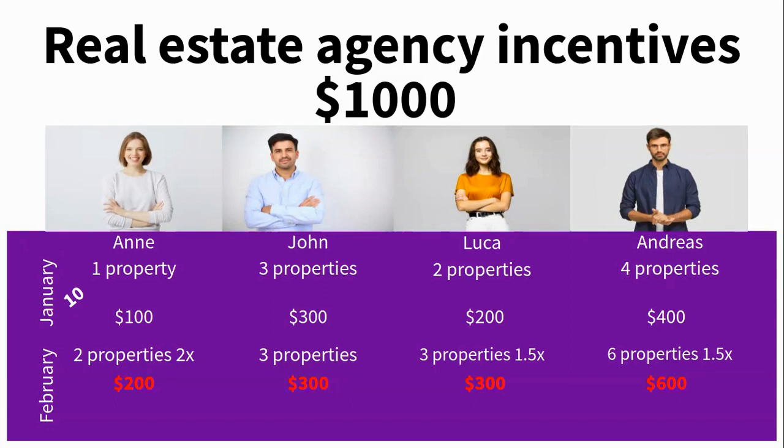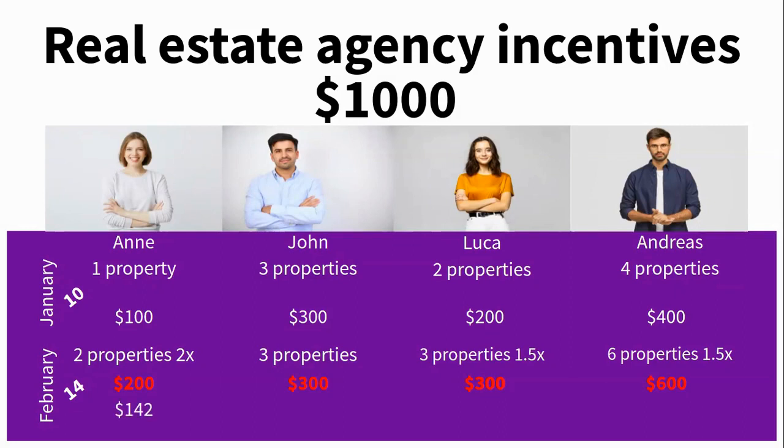However, this is not real because if all the values are added, we'll see that it exceeds the $1,000 of the incentive budget. And it is that the real estate agency saw its productive capacity increase to 14 points. Because their employees sold more properties as a whole, competition increased for the most part. Therefore, when the incentives are distributed, it will be done according to the productive capacity of each one of them.